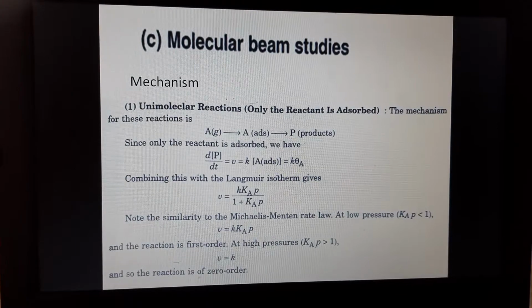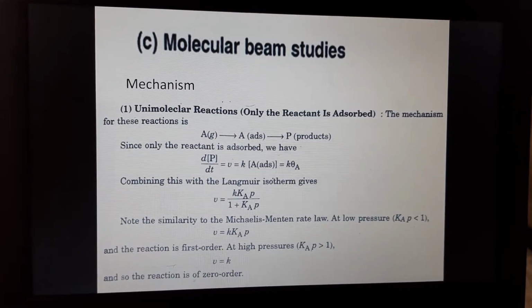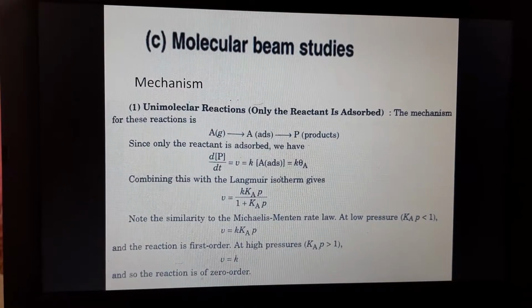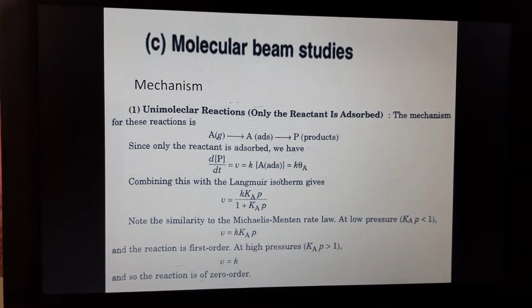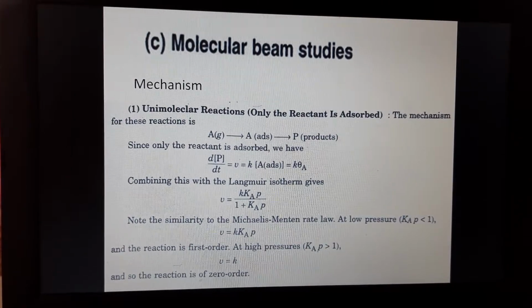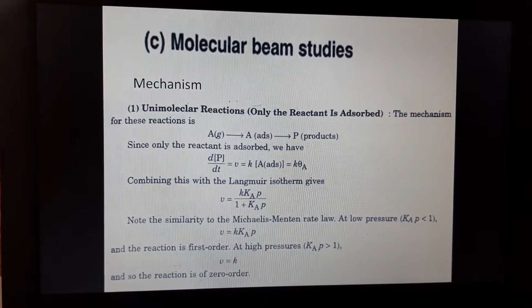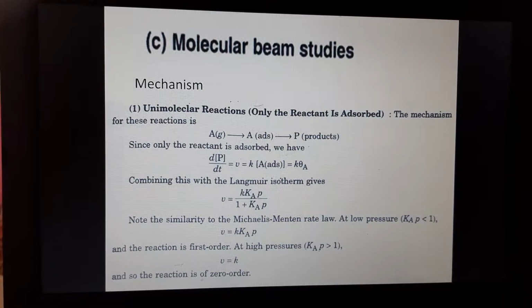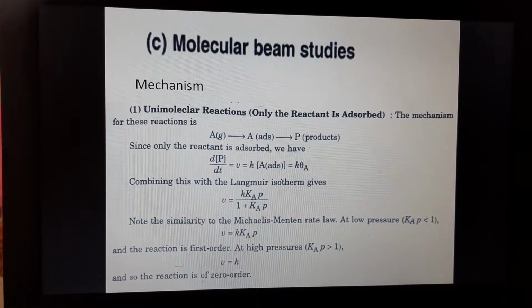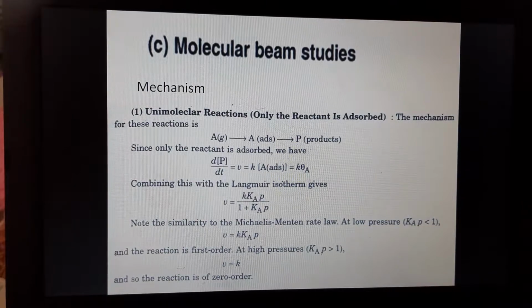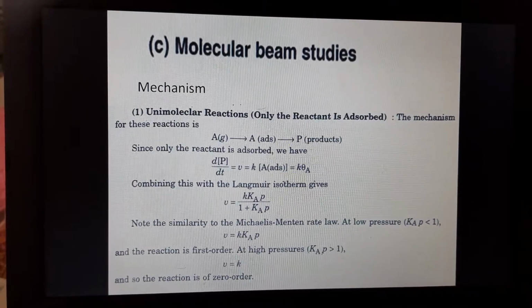Although the step itself might be the important feature, it may be that the presence of the step merely exposes a more reactive crystal face, the step face itself.